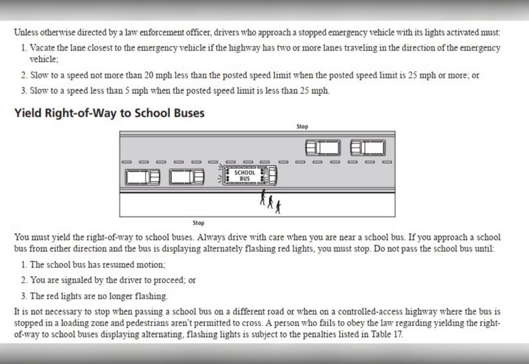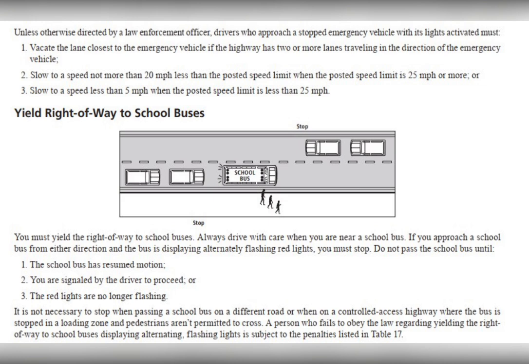1. The school bus has resumed motion. 2. You are signaled by the driver to proceed. Or 3. The red lights are no longer flashing. It is not necessary to stop when passing a school bus on a different road or when on a controlled access highway where the bus is stopped in a loading zone and pedestrians aren't permitted to cross.